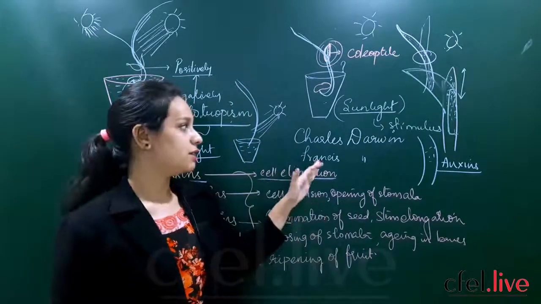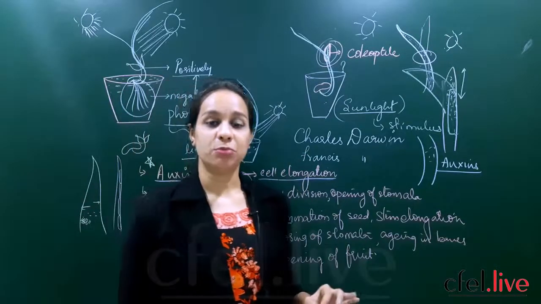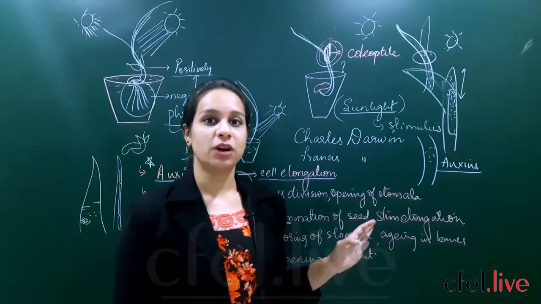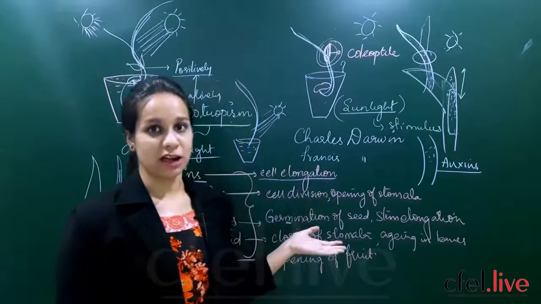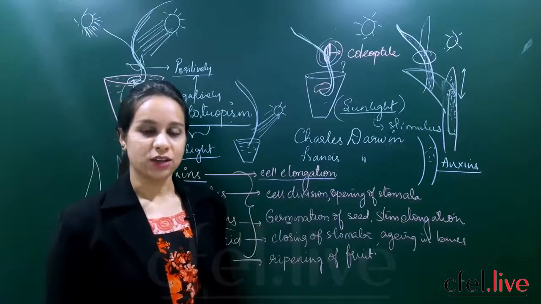So Charles Darwin and Francis Darwin proved that auxins will be very important in showing a response. And how was it showing a response? By the production of auxins, which is secreted in the stem and it is causing the stem to bend away from light. Are you clear, children?